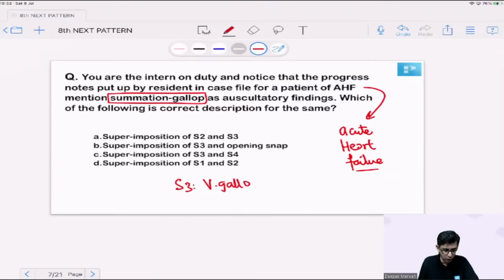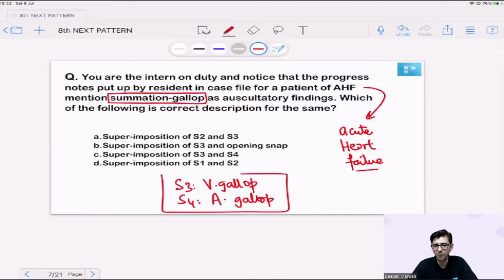And then I've explained to you that the fourth heart sound is called the atrial gallop. I would expect you to solve this question using English. If you focus on the English word, summation would mean that you're adding the two up. If you add the two things up, then it becomes a summation gallop. The answer is not B, guys. The answer is not B.